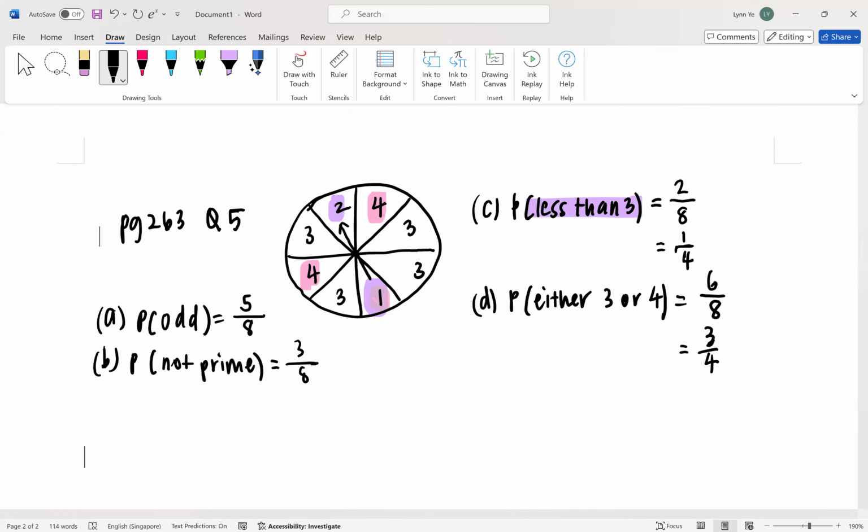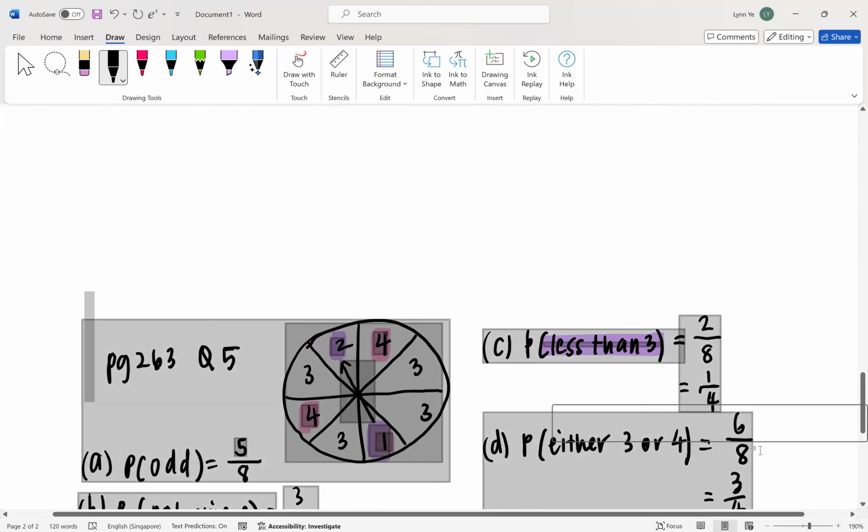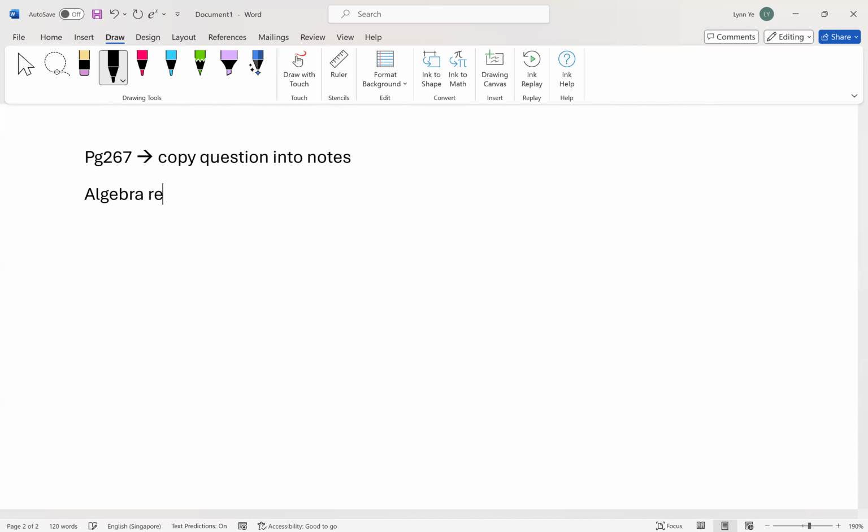Okay, so can you all go to page 267. I want you all to copy the question into your notes. Copy the question, don't look at the answer. Copy the question into notes first. The heading is called algebra related probability.